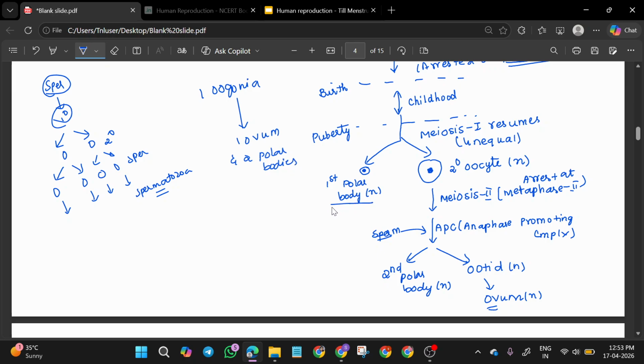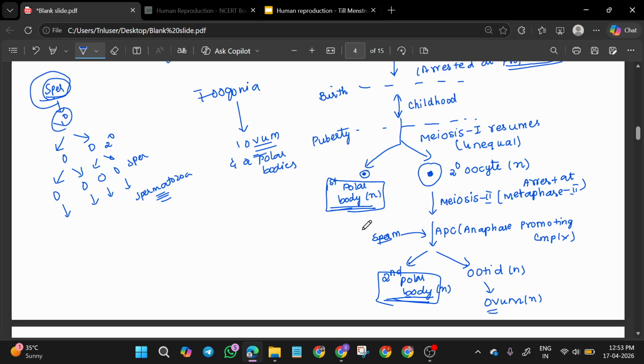So this first polar body is formed in the ovary. Second polar body is formed in the fallopian tube. So like this 2 polar bodies will form. So from one oogonia only one egg, only one ovum is formed, but sperms will form in large numbers. So that is the difference. These are the differences between spermatogenesis and oogenesis.